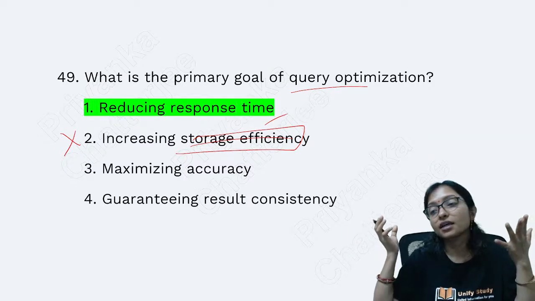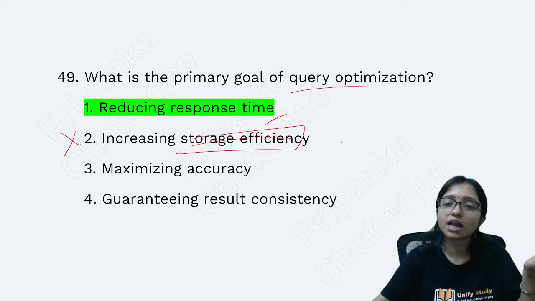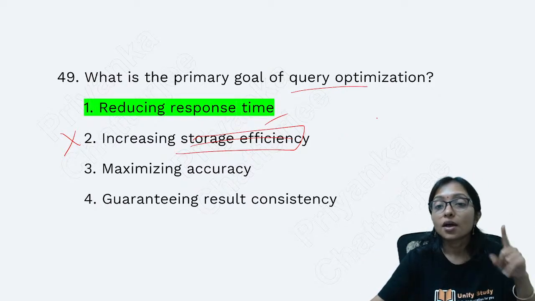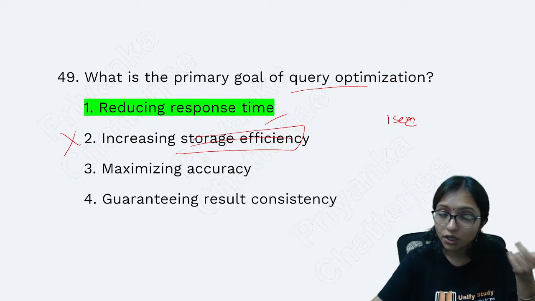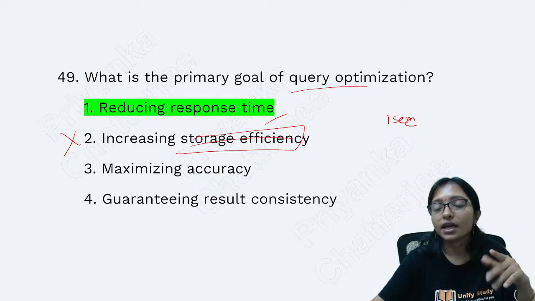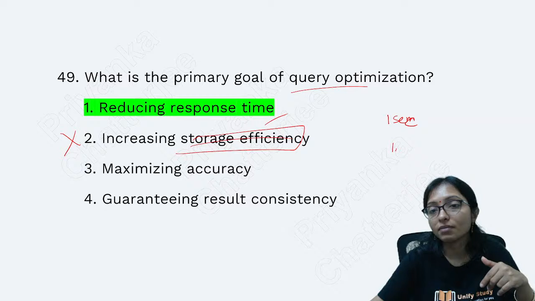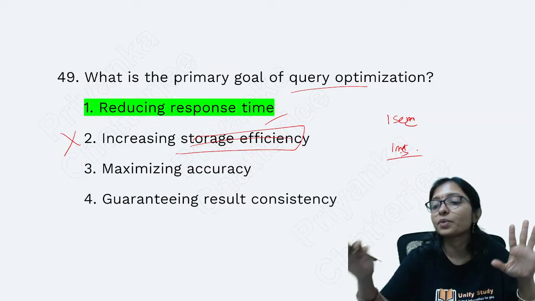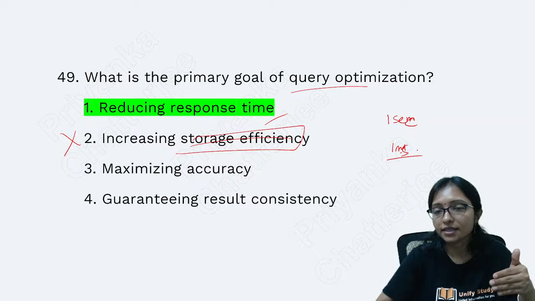Maybe it works properly but takes 1 second. Now I want to increase the efficiency by reducing the time, so I optimize the query. Now it runs in 1 millisecond. This is a big achievement of optimization. That's why we optimize the query.